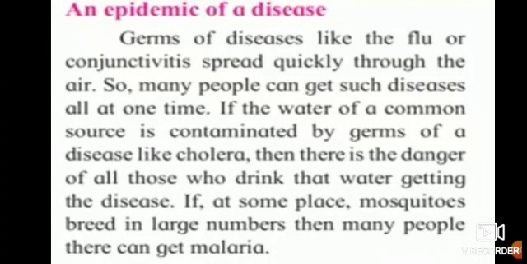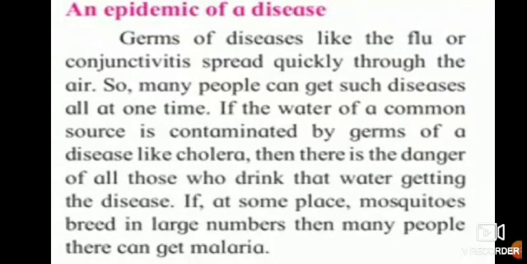If the water of a common source is contaminated by germs of a disease like cholera, then there is the danger of all those who drink that water getting the disease. A common source means the taps on the street, available outside in the surroundings.